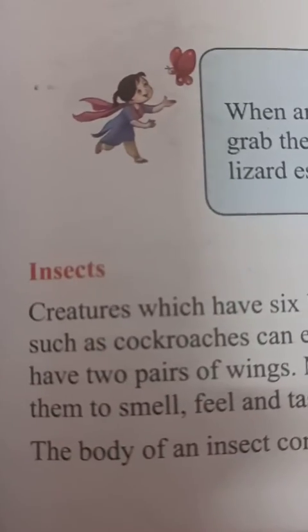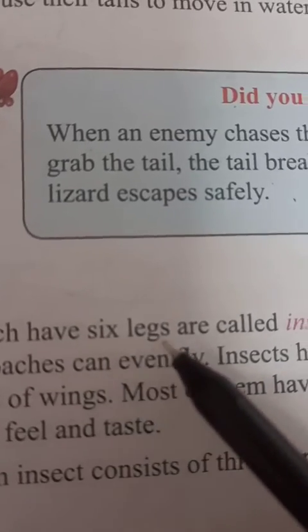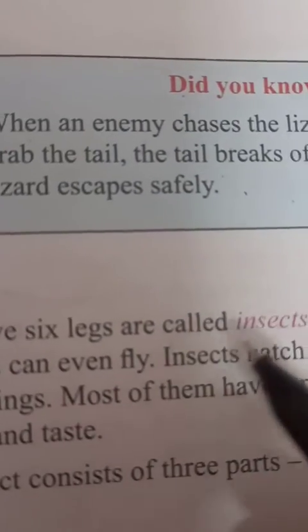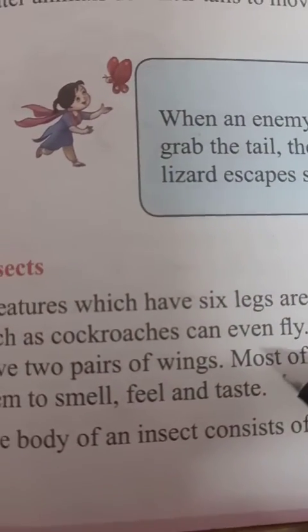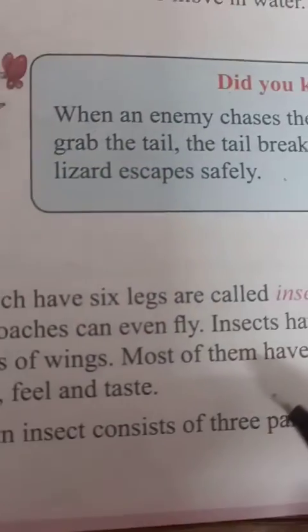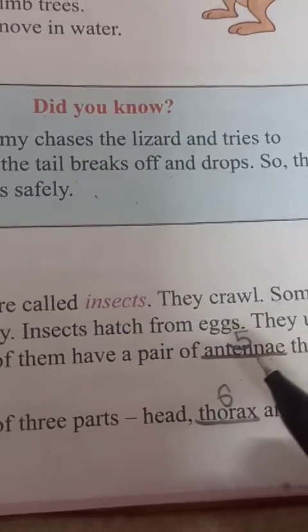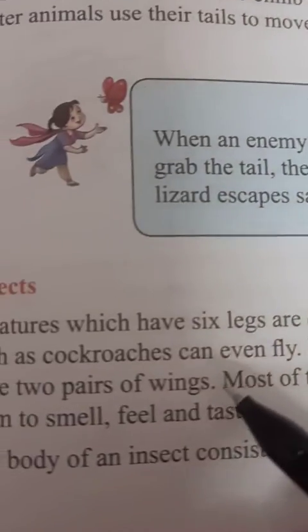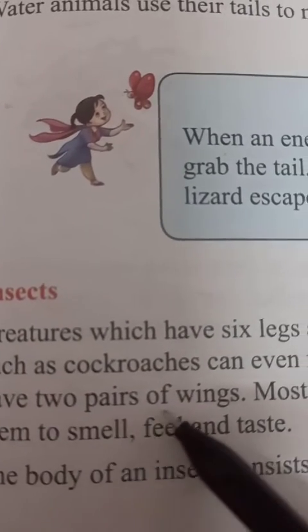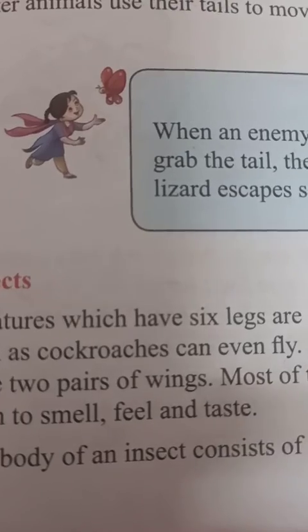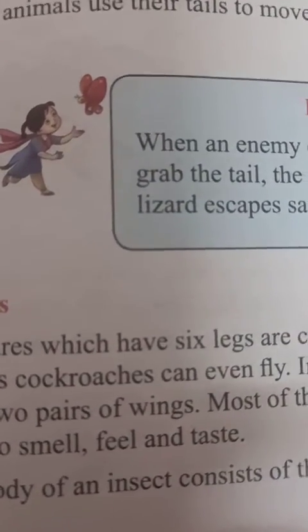Now we are studying about the insects. And children, what are insects? Insects are those creatures which have 6 legs, and insects have one more characteristic feature, they can fly with the help of wings. And how many wings are present in insects? 2 pairs of wings, means 2 at the front and 2 at the back.